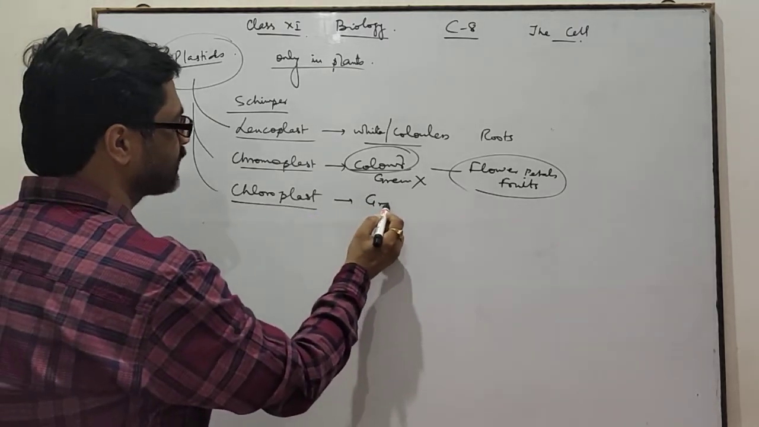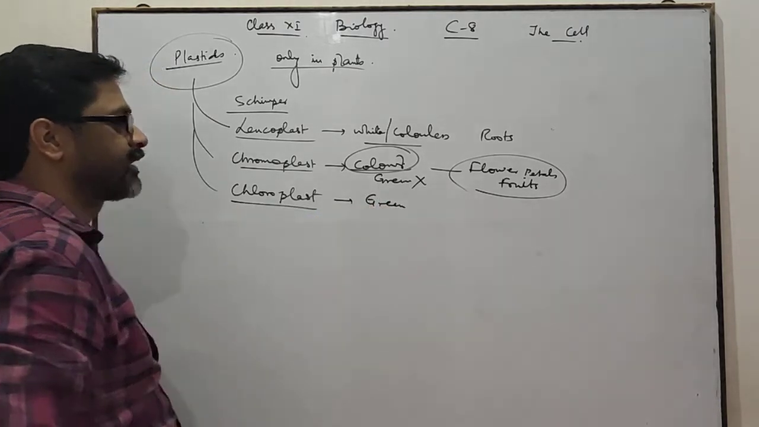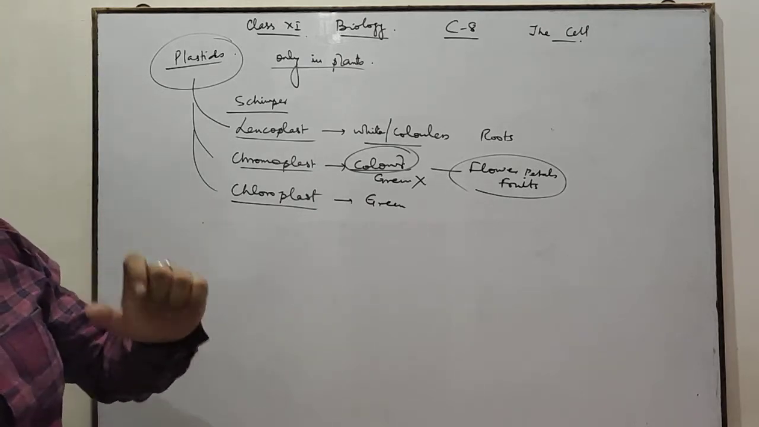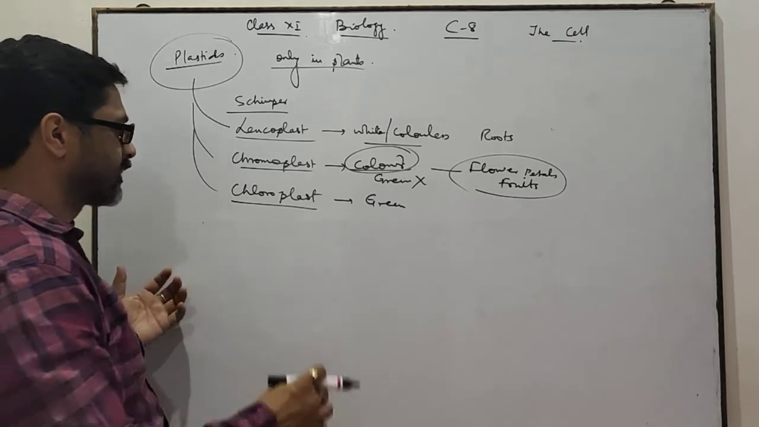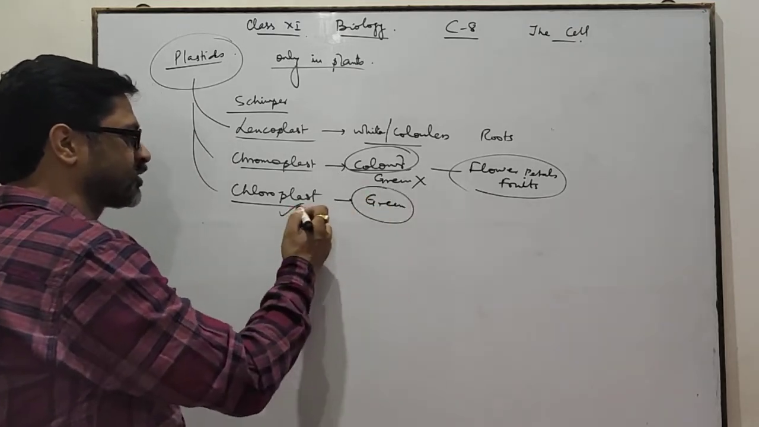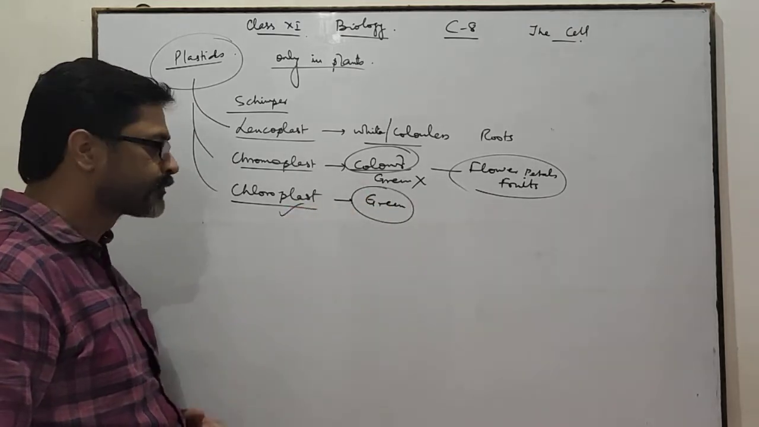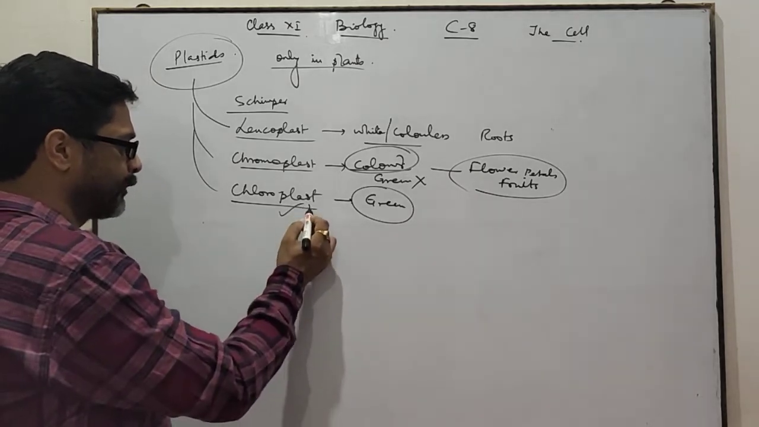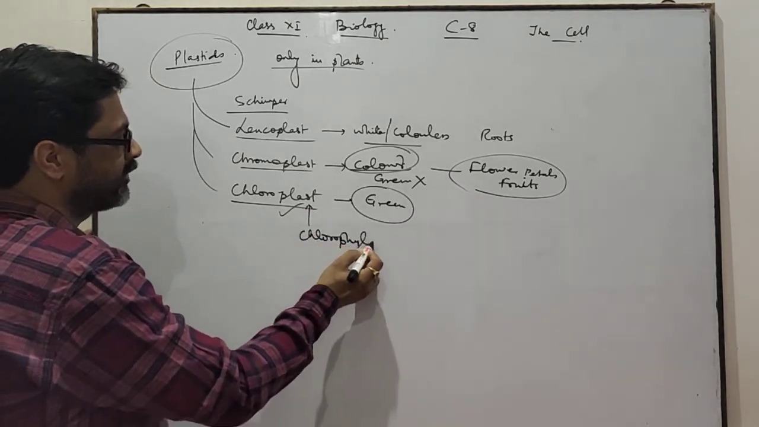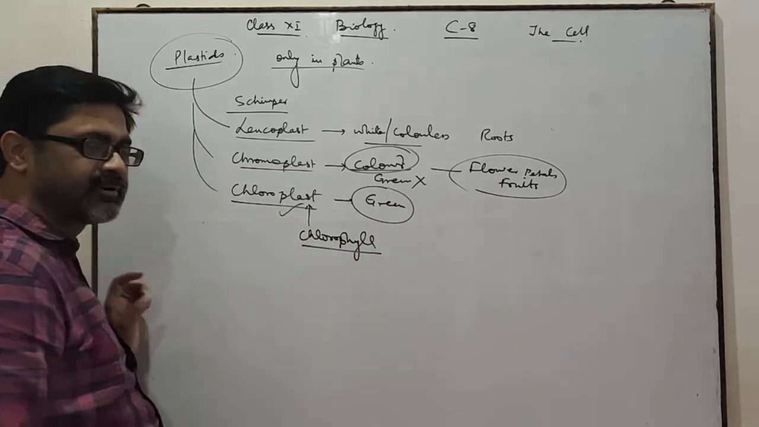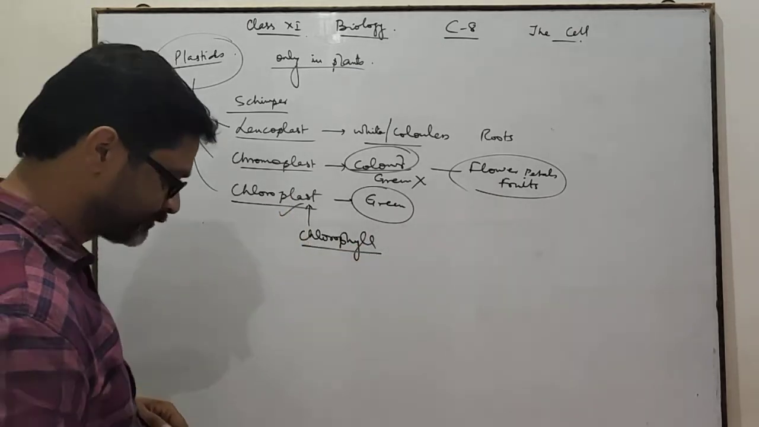Chloroplast is a green plastid present in all green parts of the plant. The green color of the plant is due to presence of chloroplast. Chloroplast contains a pigment, chlorophyll. Chlorophyll is the pigment present within the chloroplast.